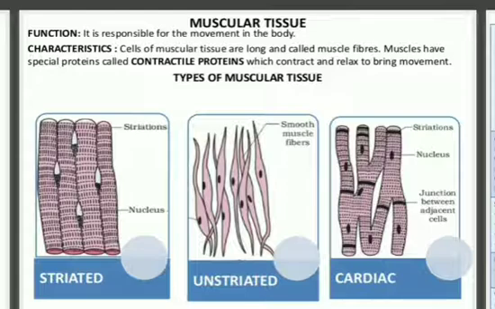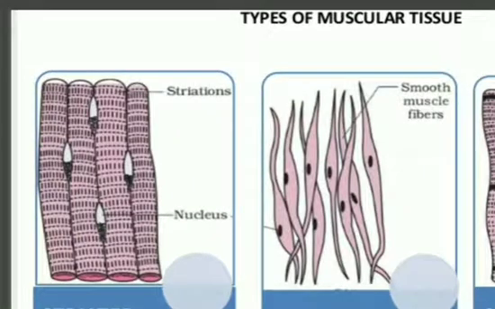These types of muscles are also called skeletal muscles, as they are mostly attached to bones and help in body movements. If we see under the microscope, you can see here in the diagram also that in such muscles we see alternate light and dark bands, or we can say striations, or stains also.